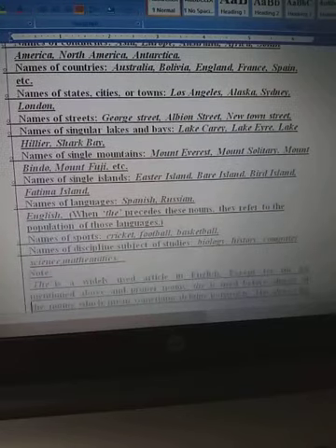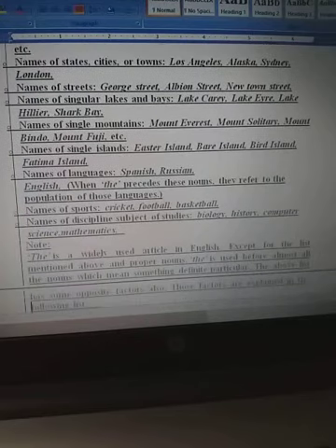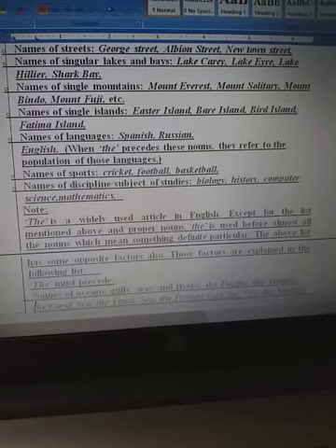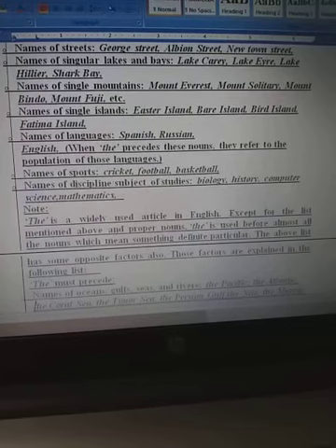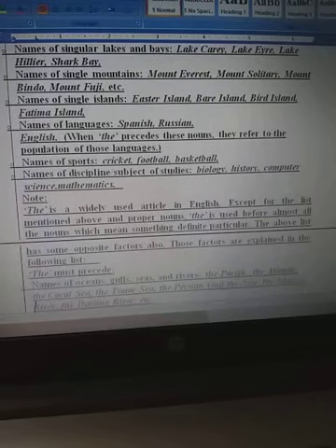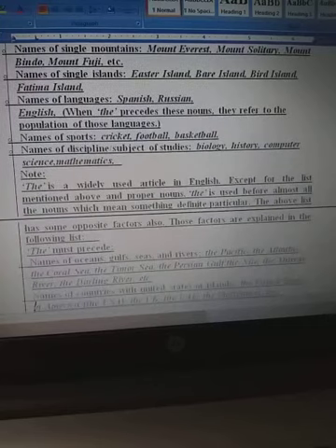Names of singular lakes and bays. Names of single mountains. Single islands. Names of languages. There we will not use any article, that is, omission of the. Names of any sport. Names of disciplines, subjects of study.